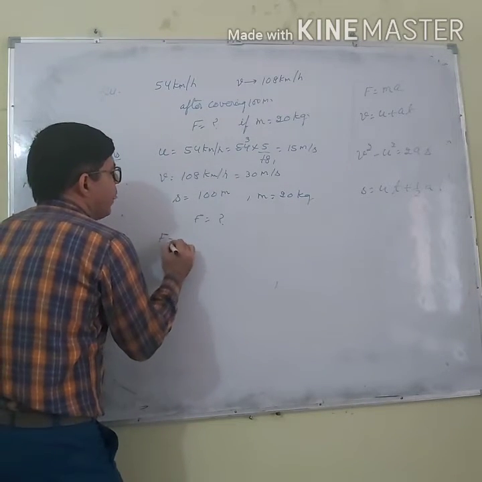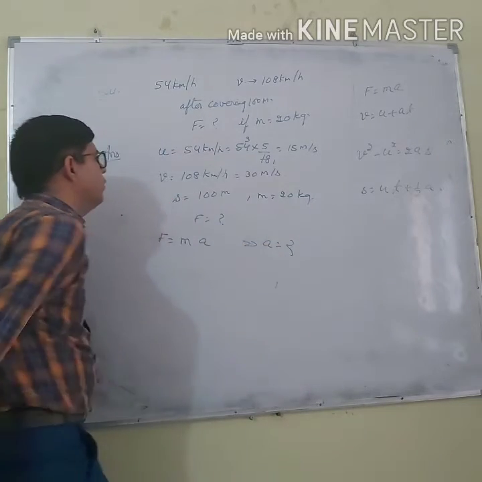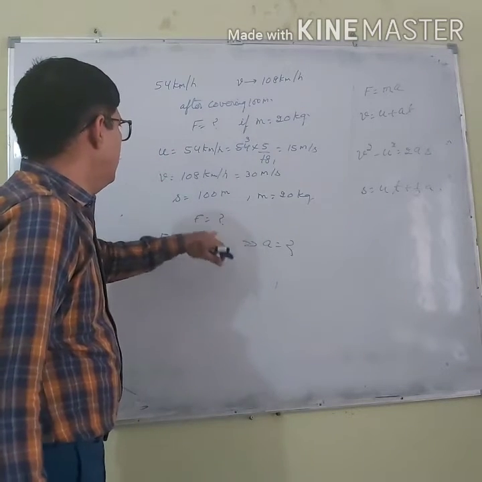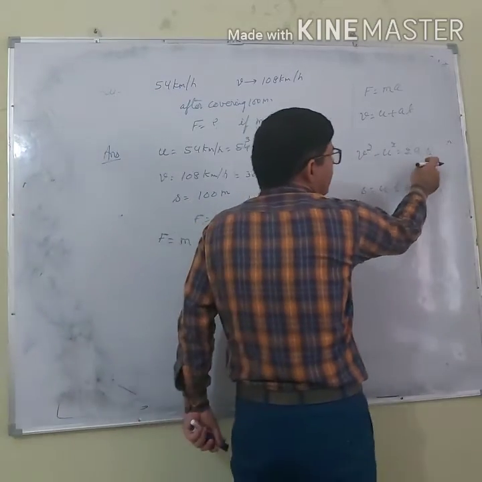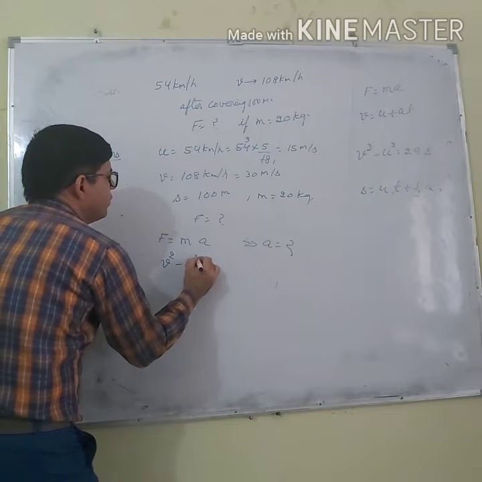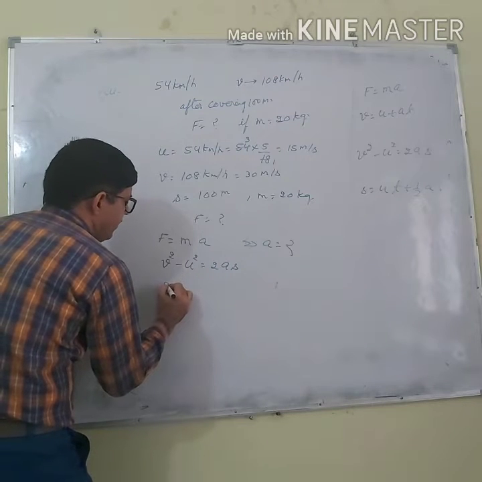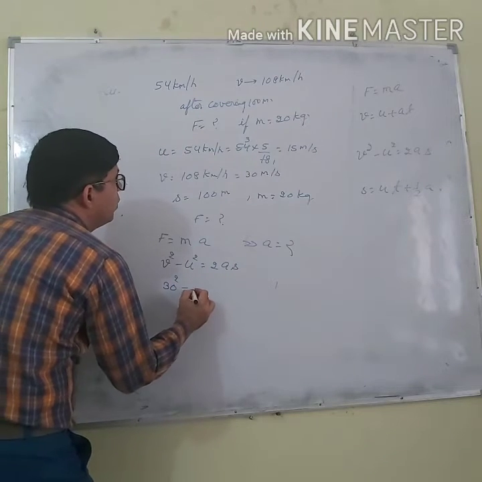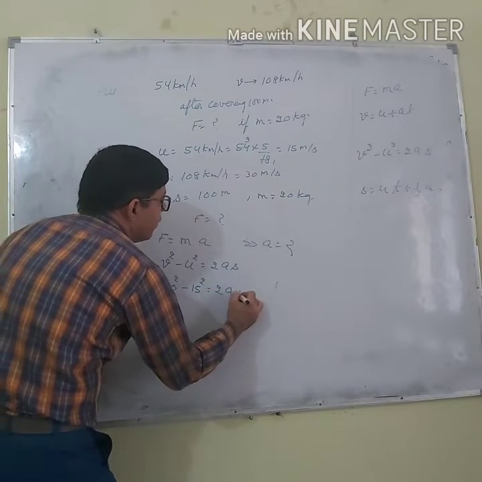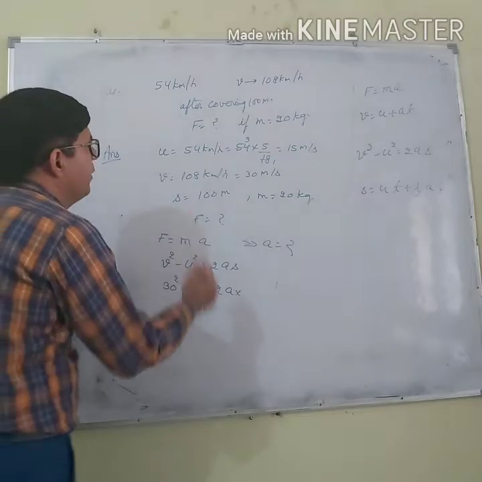Now force is m a. I have to calculate a. How can I calculate that? v, u, s are given, so I can calculate a from this formula. v square minus u square is 2as. So here v is 30 square, and u is 15 square, and s is 100 meter.